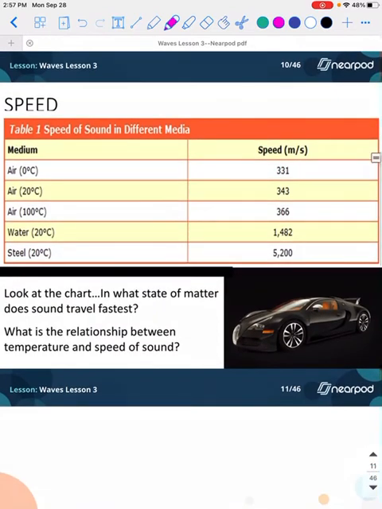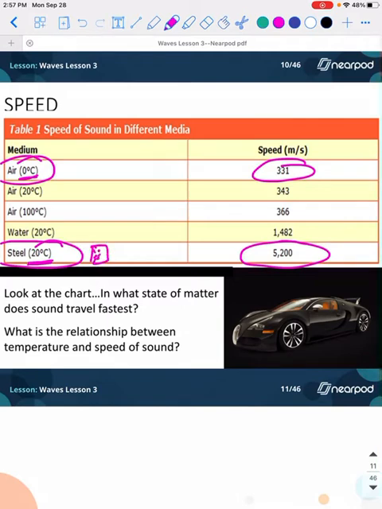So, for example, let's look at this chart. In what state of matter does sound travel the fastest? Notice the sound is traveling the fastest with steel, right? And it's traveling the slowest in freezing air. So notice the air is at 0 degrees Celsius. Our steel isn't that much hotter, but remember our particles are a lot closer together in steel. Remember, steel is a solid.